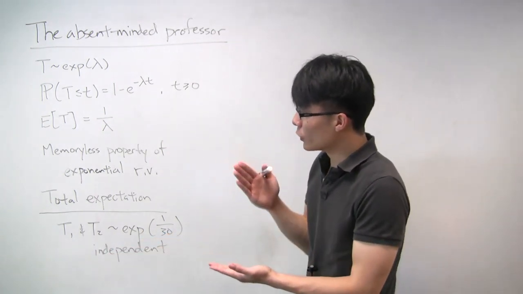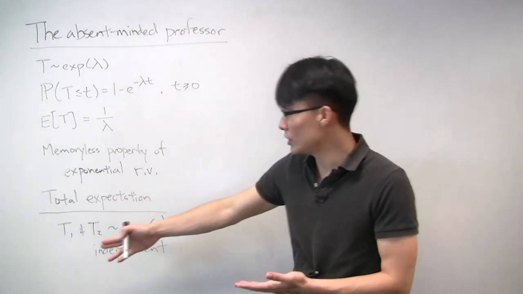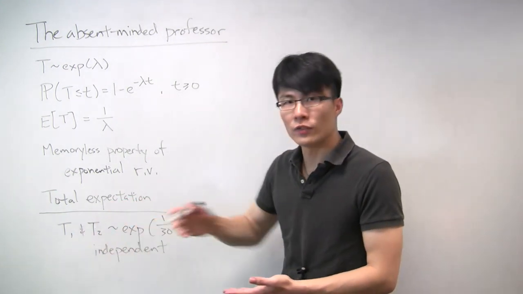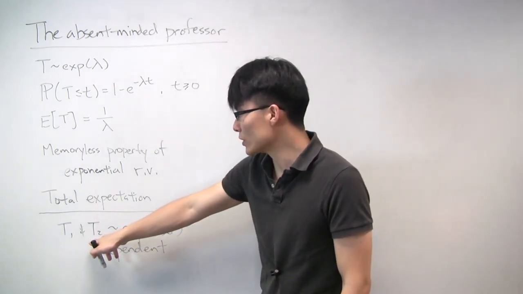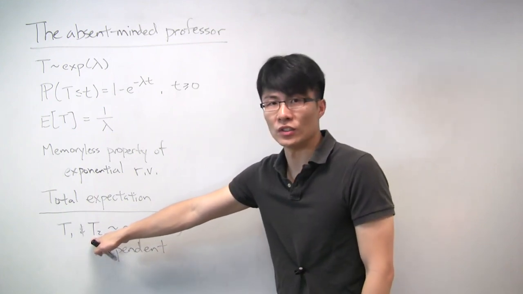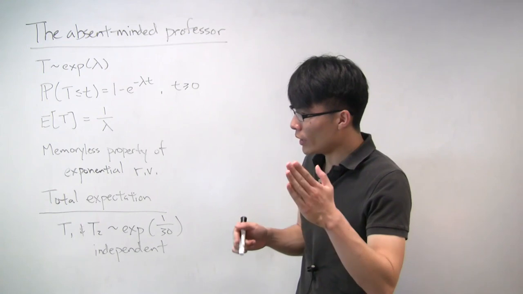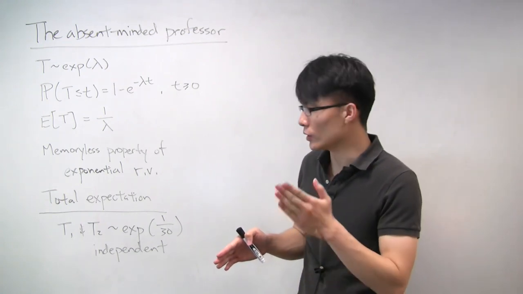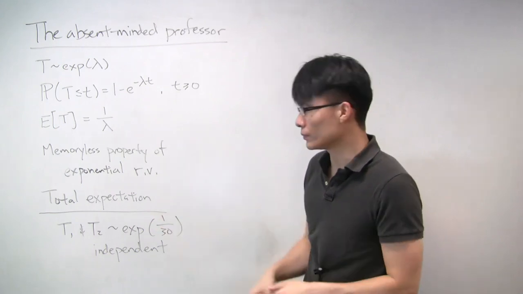So the first student arrives on time and takes some random amount of time, T1. The second student arrives exactly 5 minutes late. And whenever the second person meets with the professor, that student will then take some random amount of time, T2. What we're asked to do is find the expected time between when the first student arrives, so we can just call that time 0, and when the second student leaves.